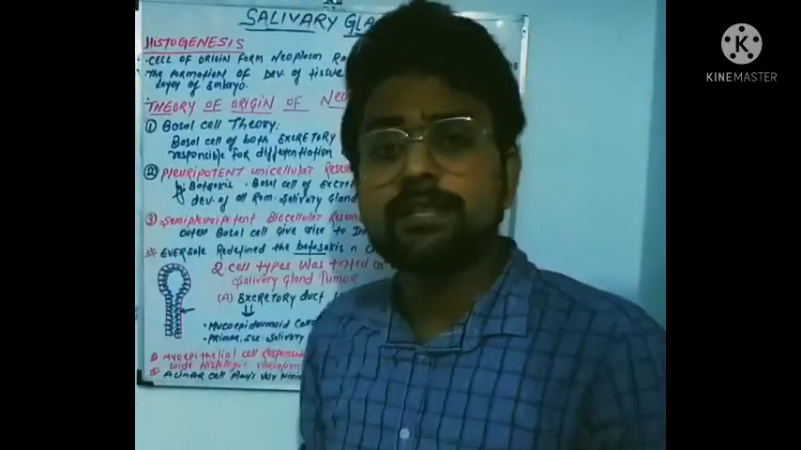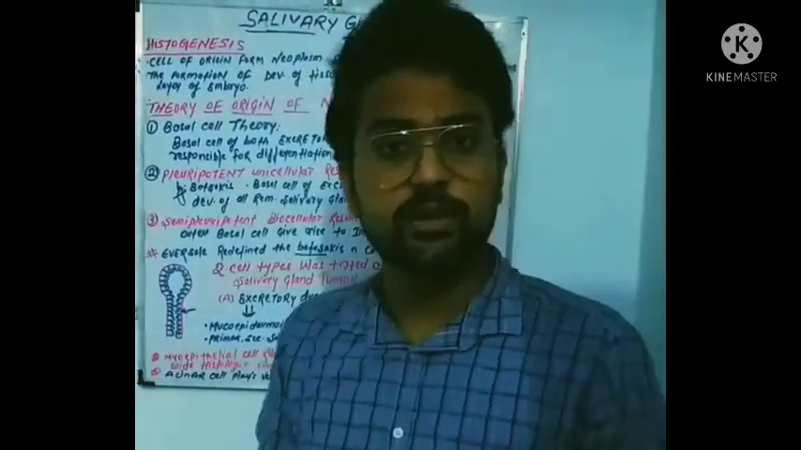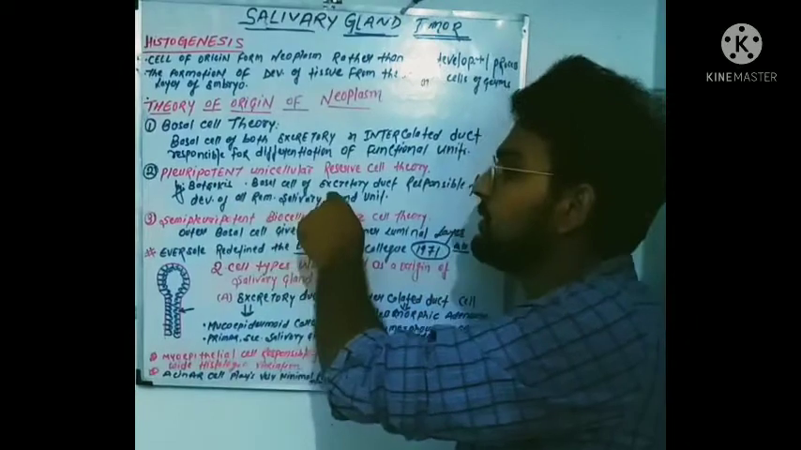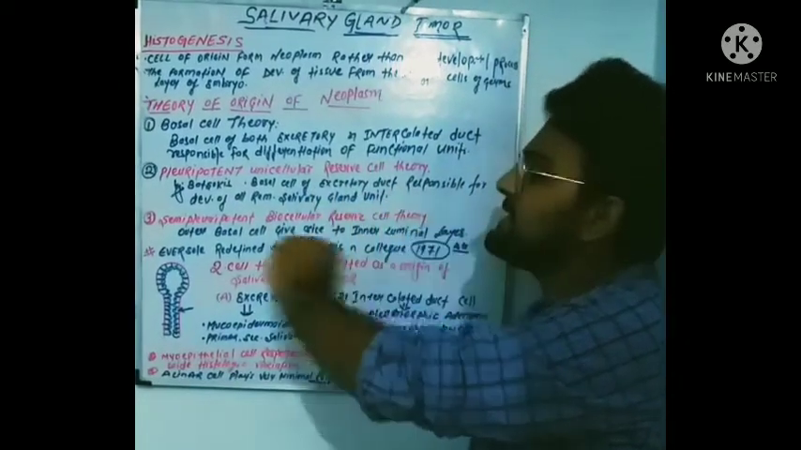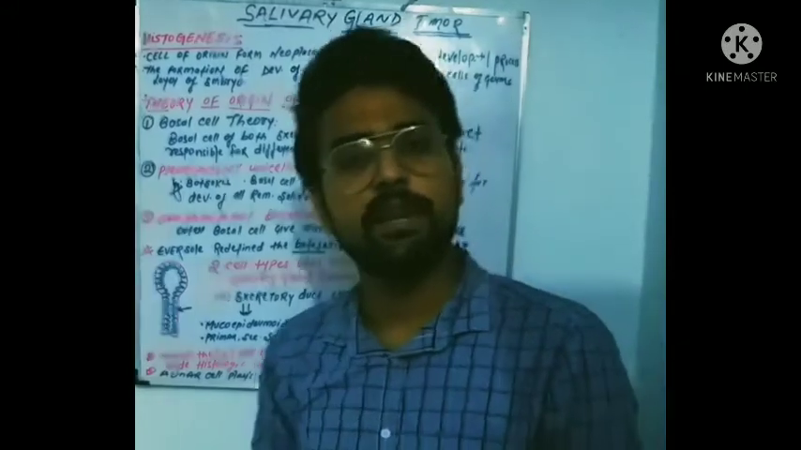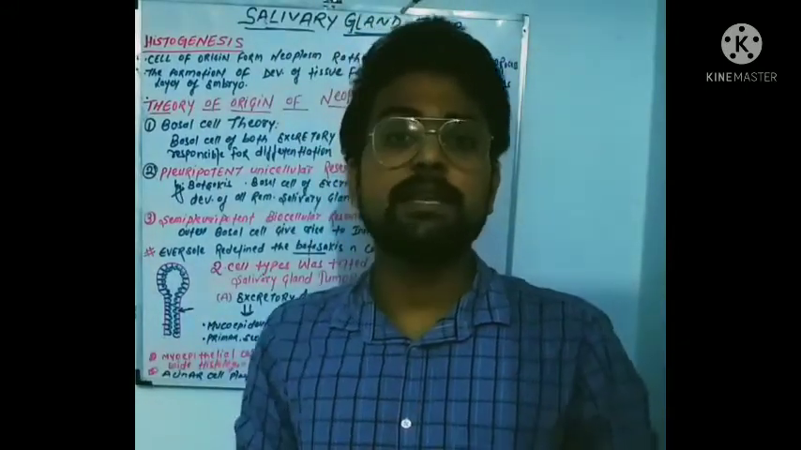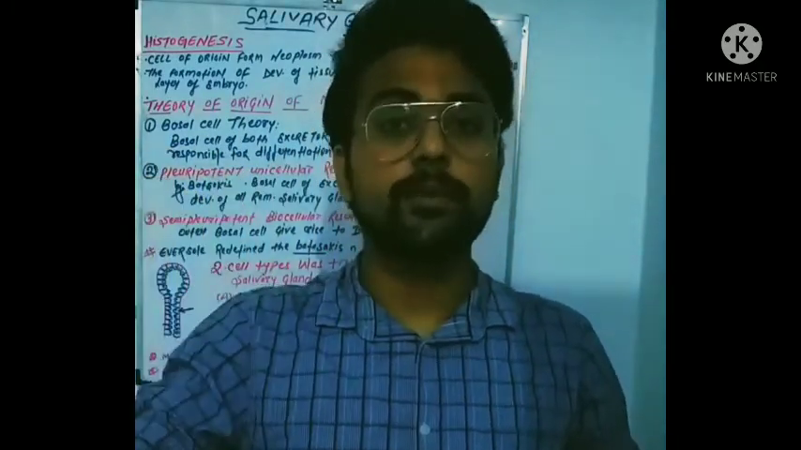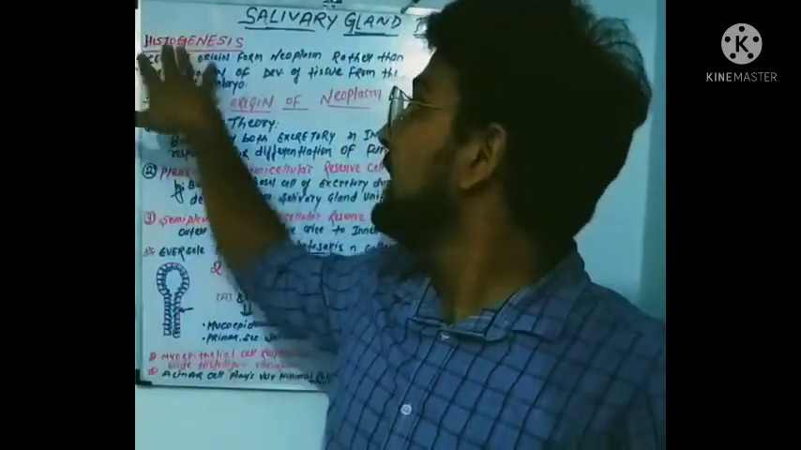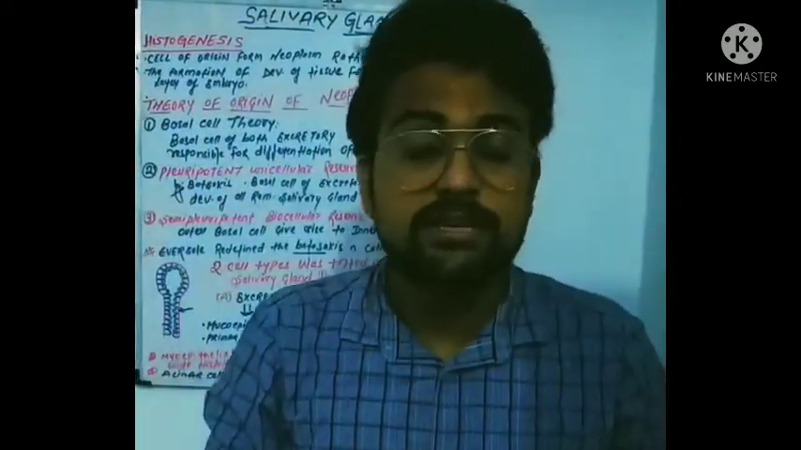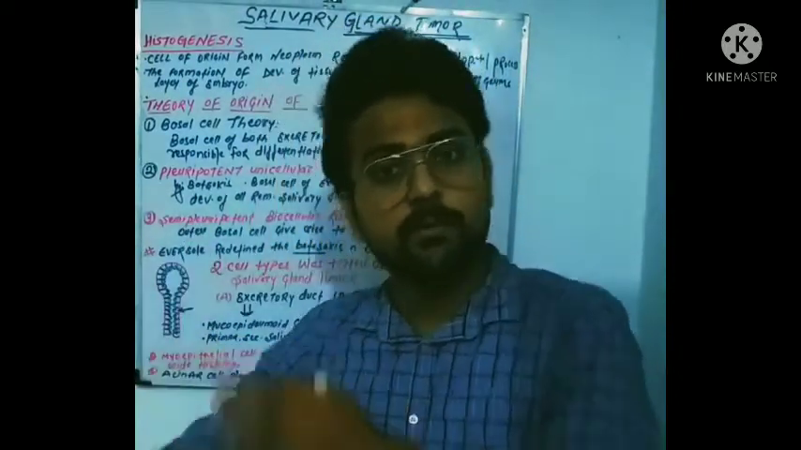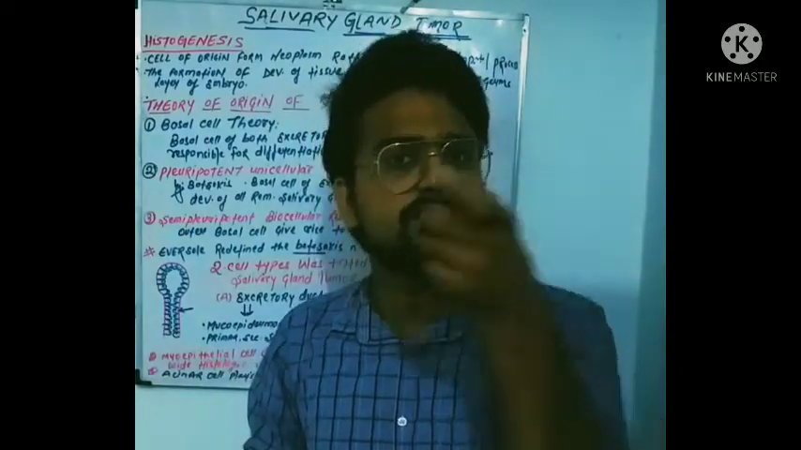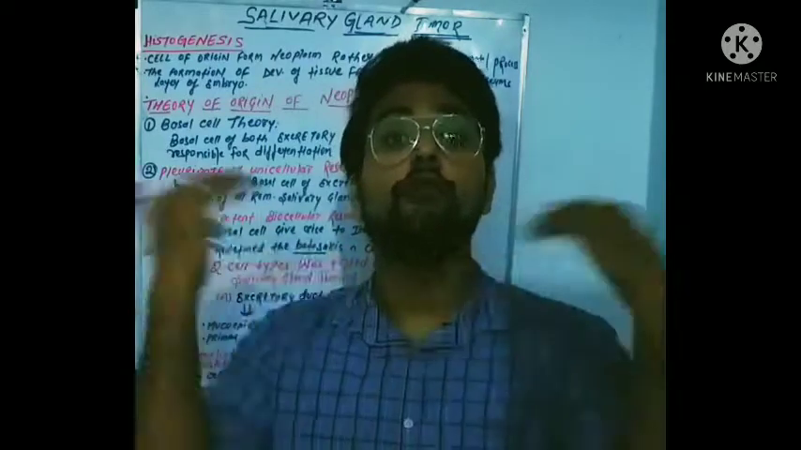The second theory was the pluripotent unicellular reserve cell theory. According to this theory, it was said by Batsakis that the basal cells of the excretory duct are responsible for the development of all the remaining salivary gland tumors. It is clear from the name: pluripotent means a cell has the potential to form a tumor, and it was earlier said that the tumor is from the origin of a cell, not a developmental process. So according to Batsakis, the basal cell of the excretory duct is responsible for the formation of this tumor.